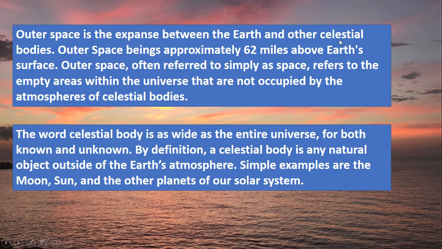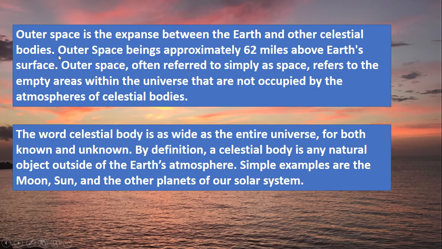You know about celestial bodies or heavenly bodies. Outer space begins approximately 62 miles above Earth's surface. Outer space, often referred to simply as space, refers to the empty areas, shunno or mahashunno, within the universe that are not occupied by the atmospheres of celestial bodies. So, dear learners, outer space is the expanse between the earth and the other celestial bodies.